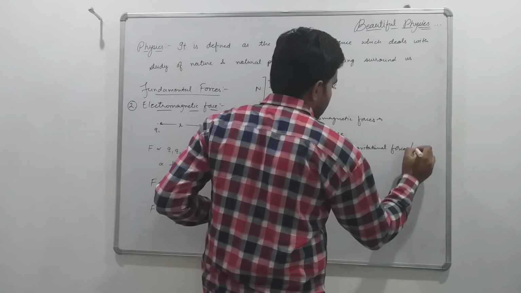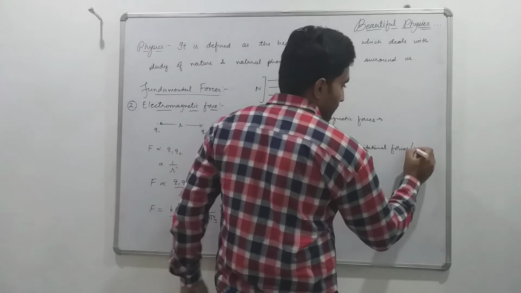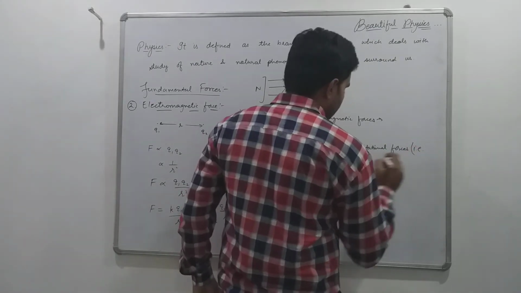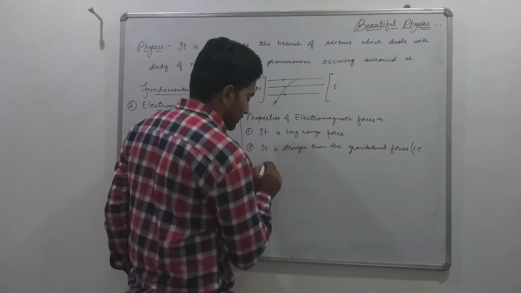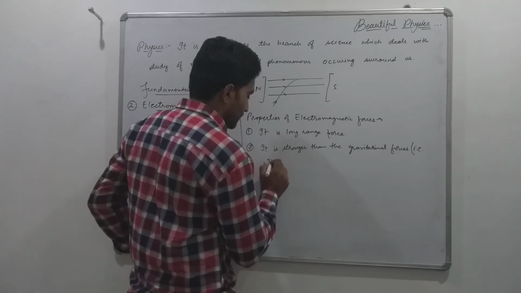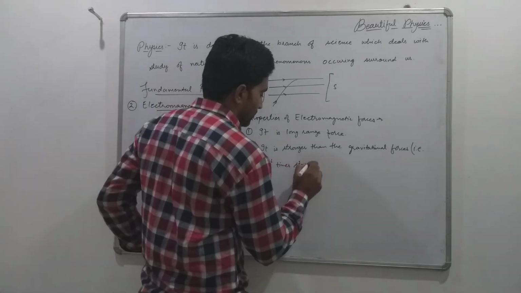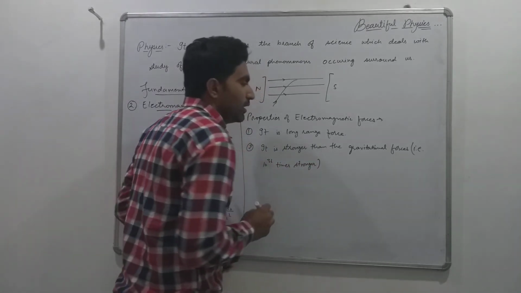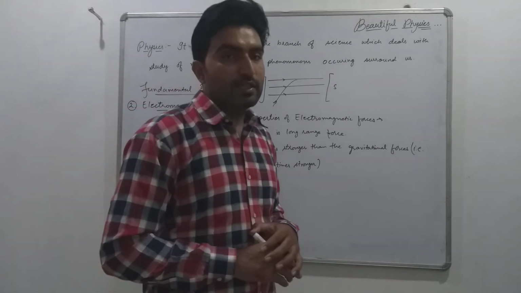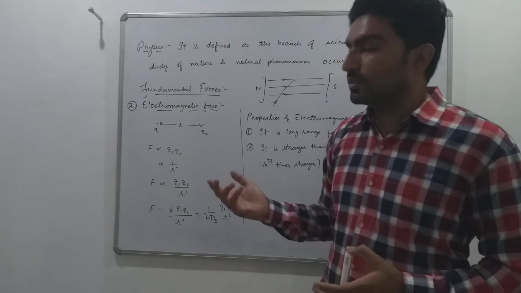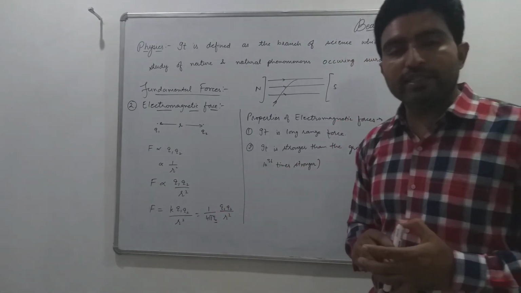That is, we can say it is 10 raised to power 36 times stronger than the gravitational force. It means the gravitational force is very weak as compared to our electromagnetic force.